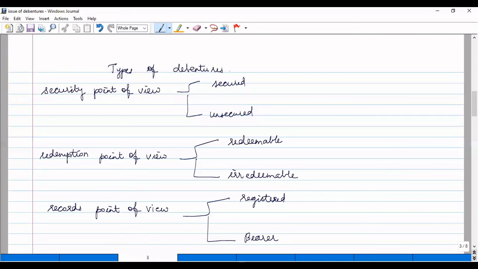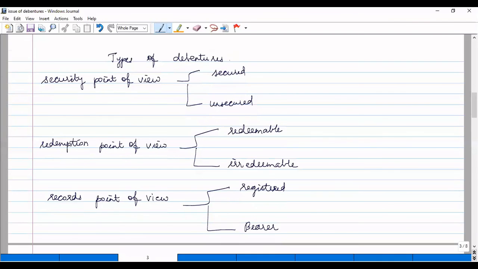Next is bearer debentures. Bearer debentures are those which are not registered in the records of the company in the name of the holder. So it can be transferred just by delivery. So this type of debenture is called bearer debentures.